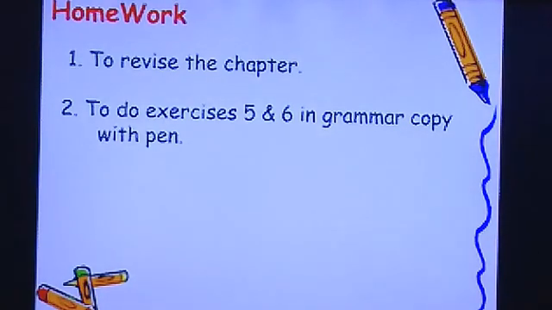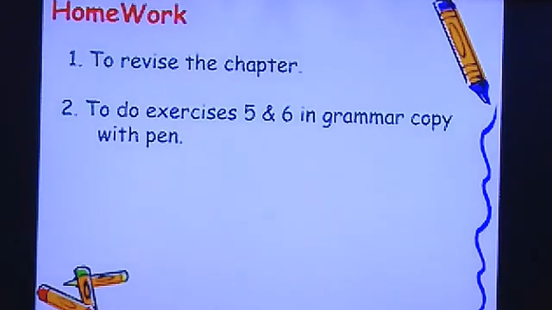So children, today you learned the transformation of sentences, but it will only be clear to you if you revise thoroughly all the examples given in your chapter. You are advised to go through each and every example twice, thrice, till you are very clear with the concept.